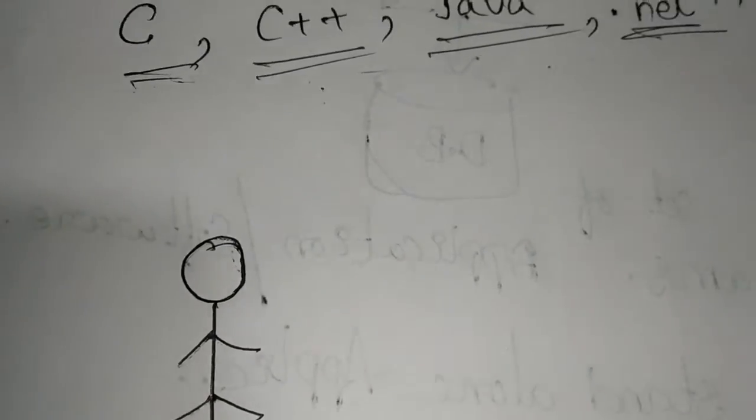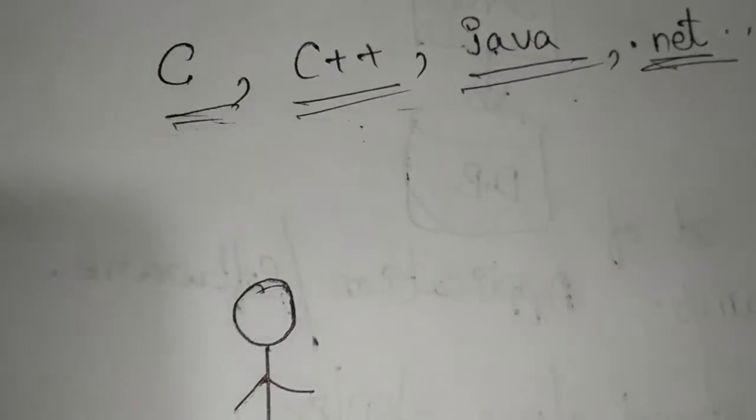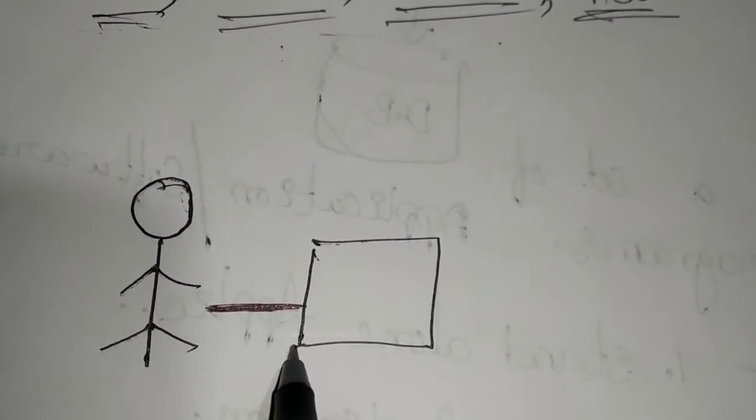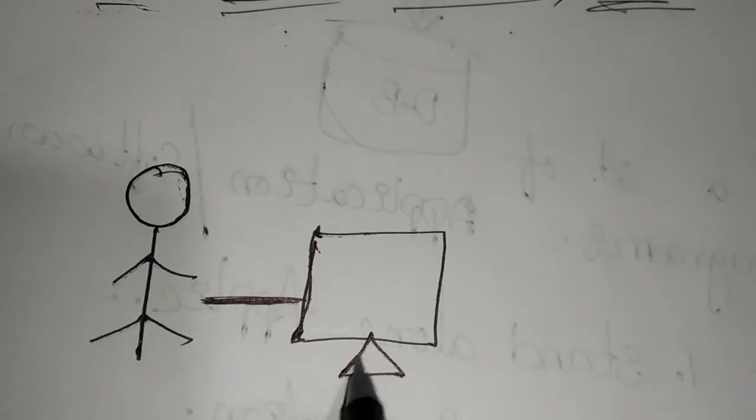For example, a user wants to calculate some operations, for example an addition. Whenever a user wants to calculate any operations, any calculations, they want to give instructions to the computer, right?